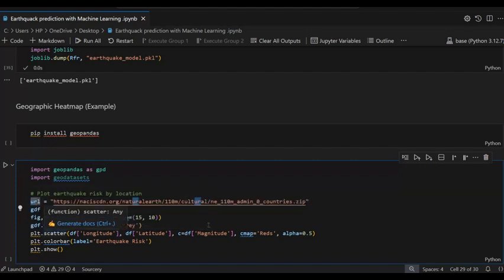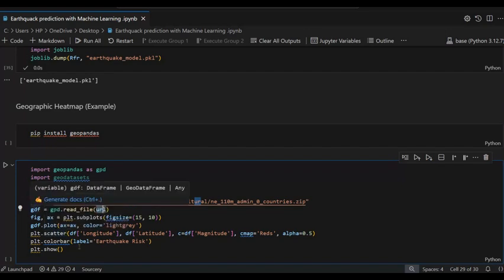Then fig, ax equals plt.subplots, and the size is 15,10. Then gdf is a variable, .plot with ax equal ax and we give the color.